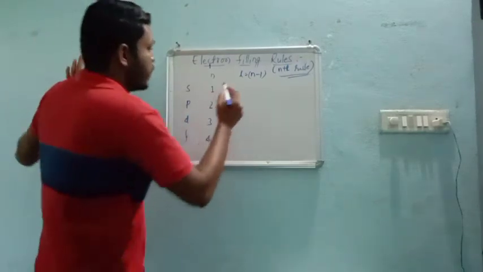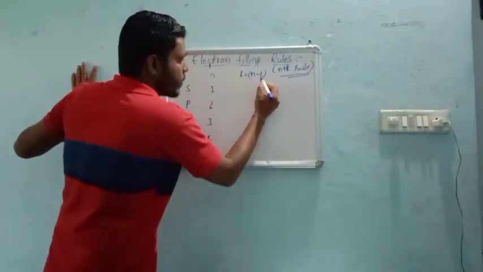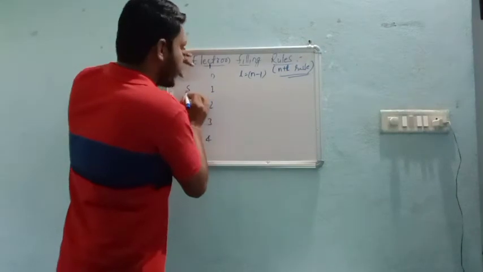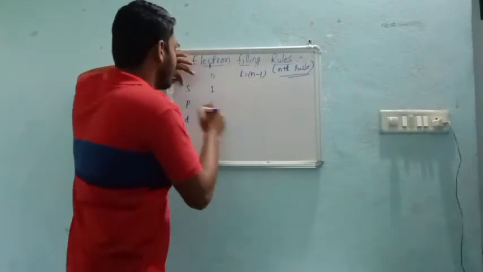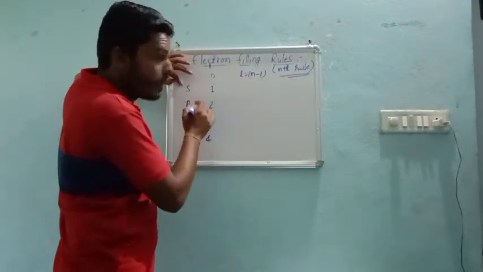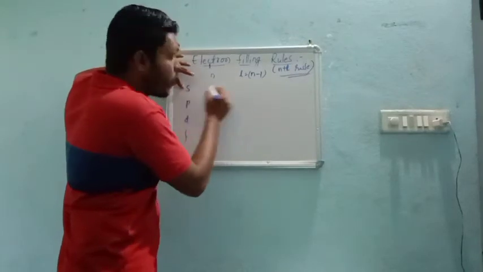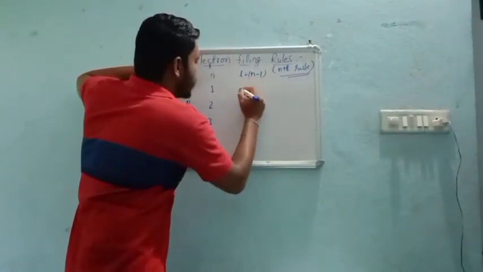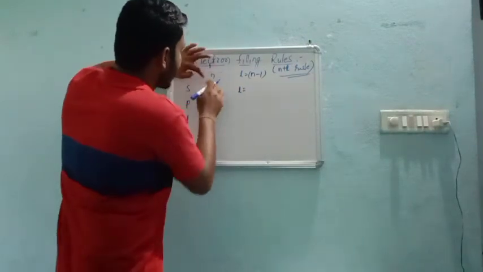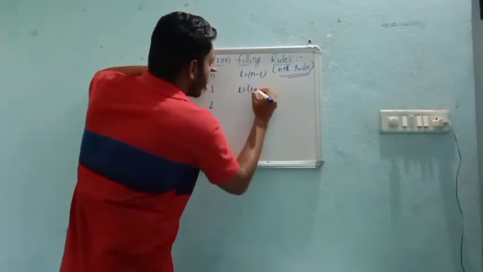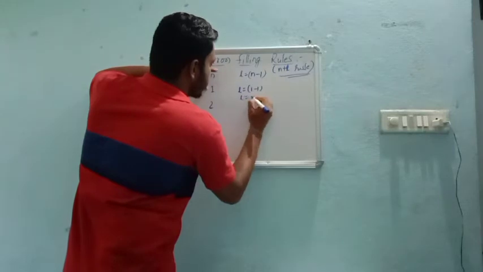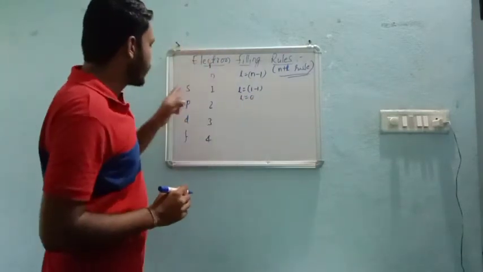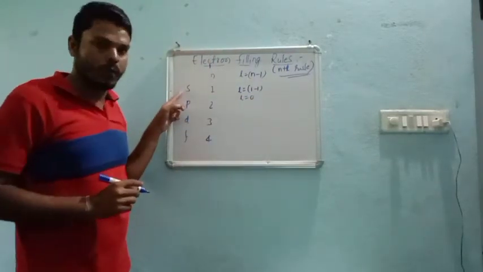Now it is very easy. See, L is equal to n minus 1. So we need to identify the L value of S. What is the n value for S? 1. 1 minus 1 is 0. So the L value of S is always 0, right?